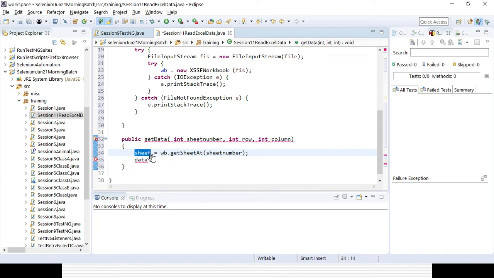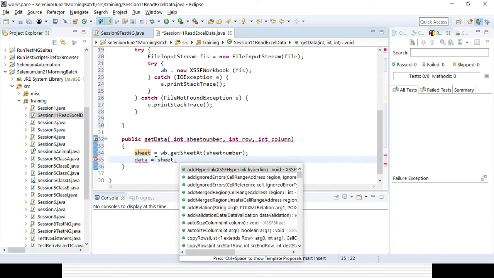So I will be going to the sheet, then I will be going to the row, getRow. So once I know the sheet, first I go to the path, then I identify the workbook, then I go to a sheet, and then I get to a row and column. Then I will read the data.